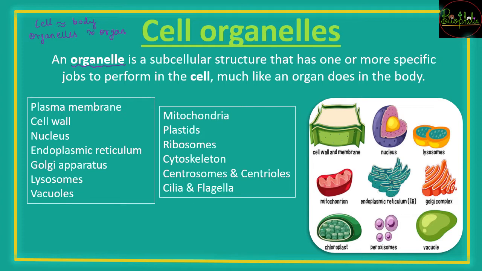So in that way, there are different types of organelles: the plasma membrane, cell wall, nucleus, endoplasmic reticulum, which is also called ER, then Golgi apparatus, lysosomes, vacuoles, mitochondria, plastids, ribosomes, cytoskeleton, then centrosomes, centrioles, cilia, and even flagella. All these are the cell organelles that we have to study in detail in this video.